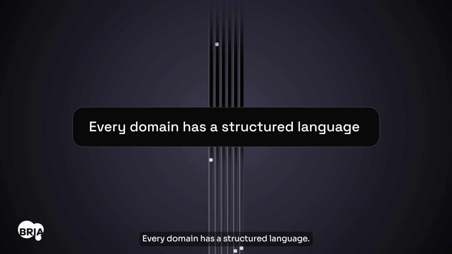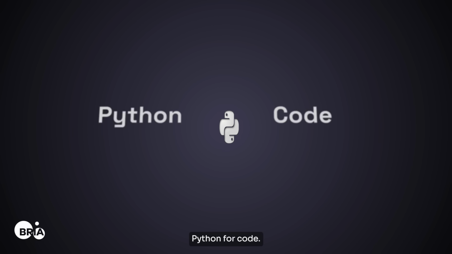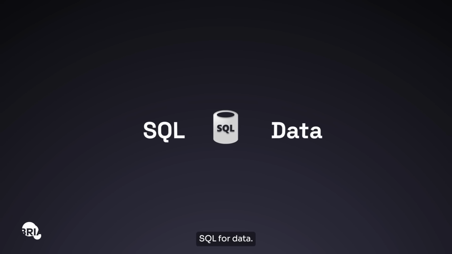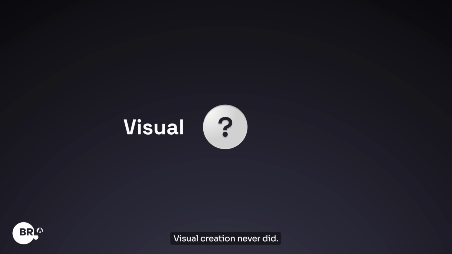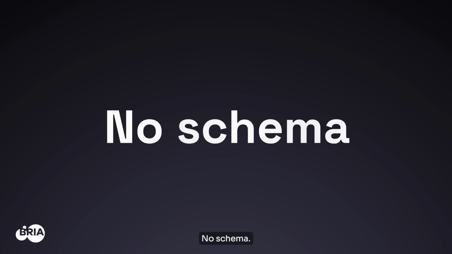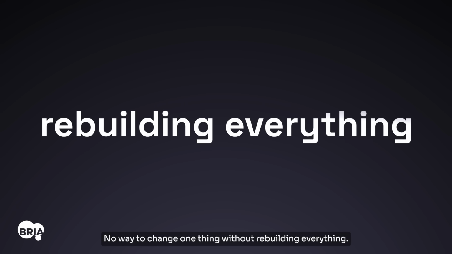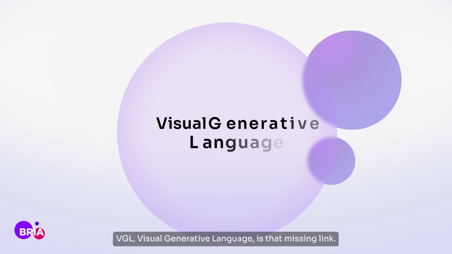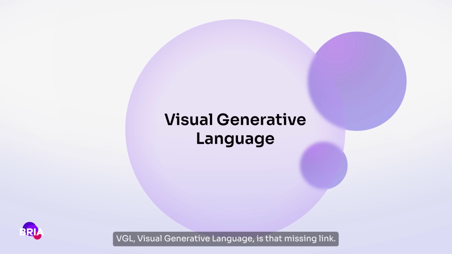Every domain has a structured language. Python for code, HTML for web, SQL for data. Visual creation never did. You send a prompt, you get pixels back. No schema, no contract, no way to change one thing without rebuilding everything. VGL, Visual Generative Language, is that missing link.